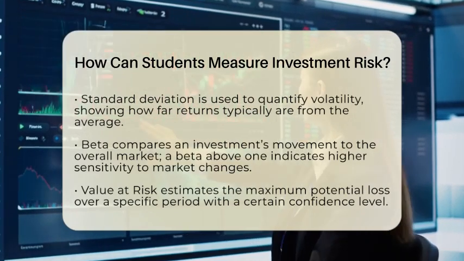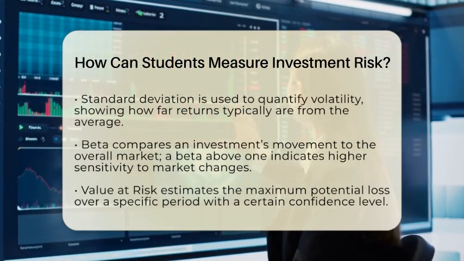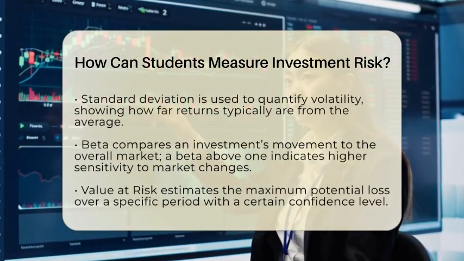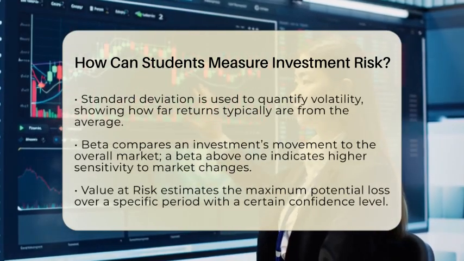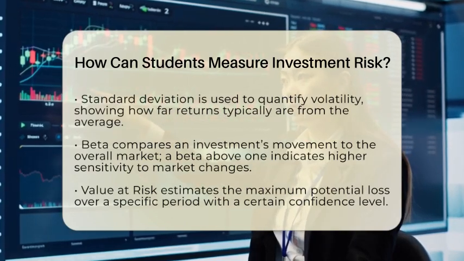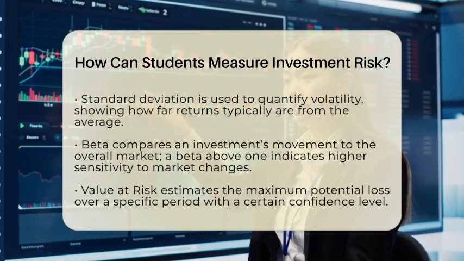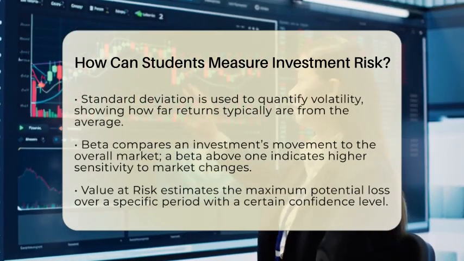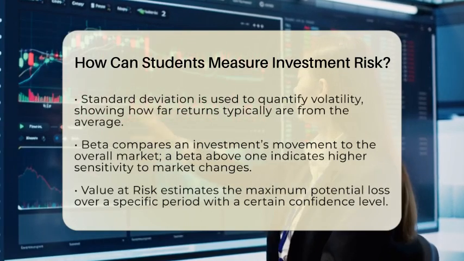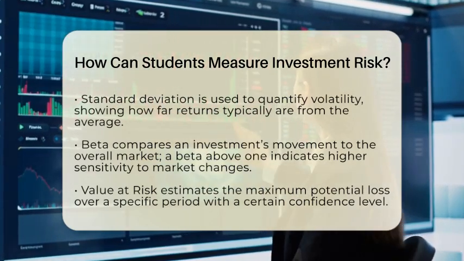Another important idea is beta. Beta compares how much an investment moves compared to the overall market. If the beta is more than 1, the investment tends to move more than the market. If it's less than 1, it moves less. For example, a beta of 1.2 means the investment usually moves 20% more than the market does. This helps students see how sensitive their investment is to market changes.